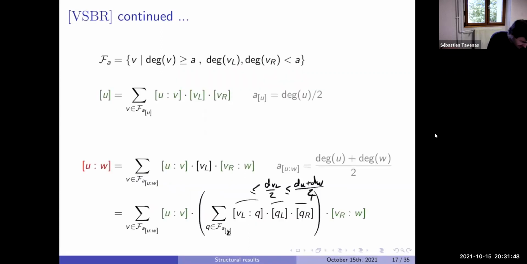And I claim that this is sufficient with respect to dU minus dW divided by 2, if I'm correct. Yeah, it seems strange, but I need something.